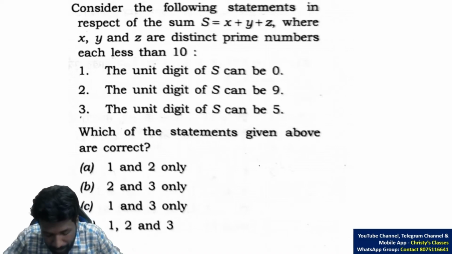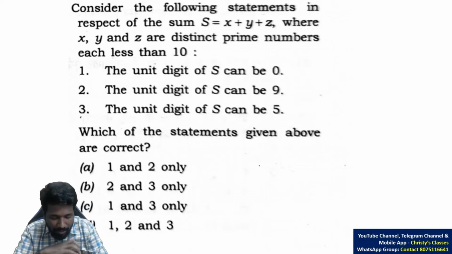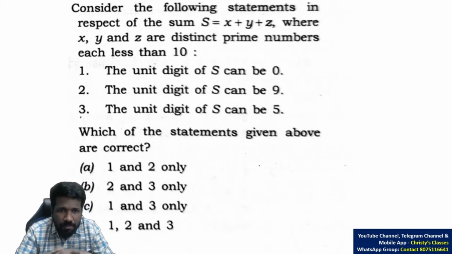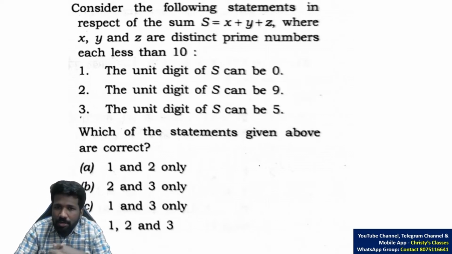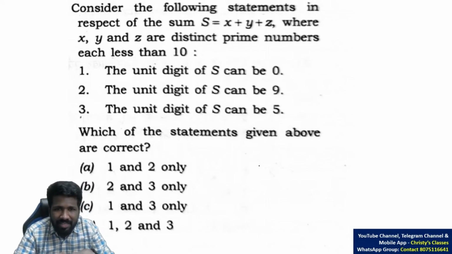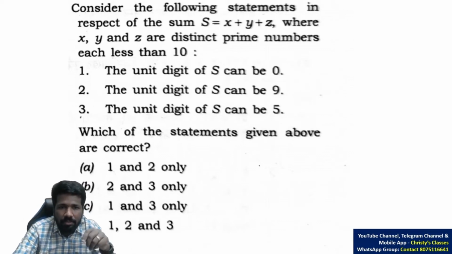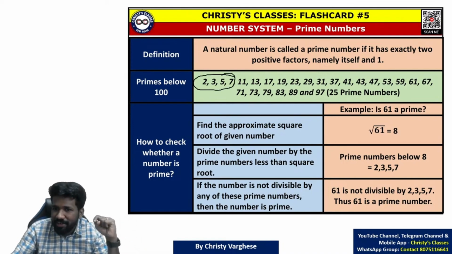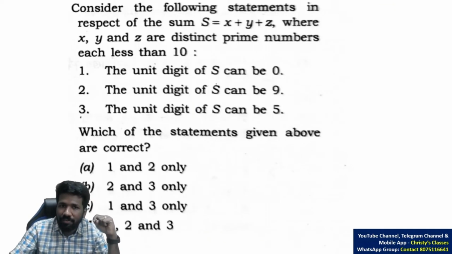Okay, we need to complete 20 questions, so I'll go a little faster. This question I will start explaining. Consider the following statements in respect of the sum s is equal to x plus y plus z, where x, y, z are distinct prime numbers, each less than 10. About prime numbers I have explained in detail in previous classes. Below 10 prime numbers are 2, 3, 5, 7. So question is asking about this 2, 3, 5, 7.